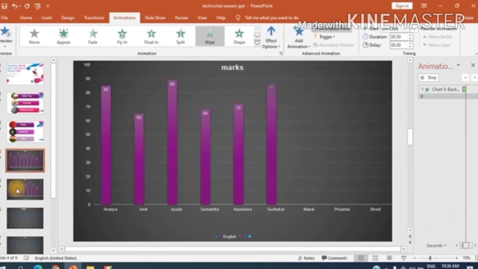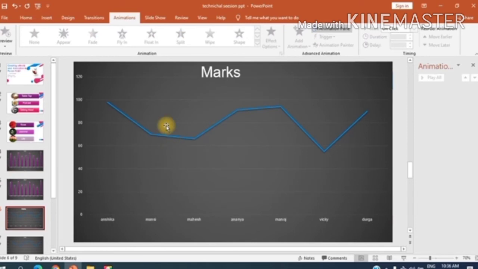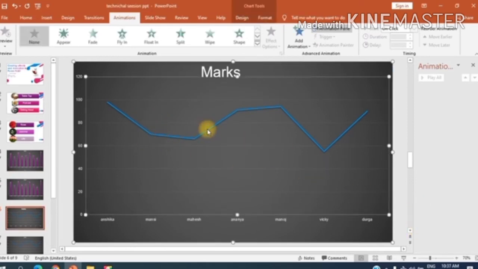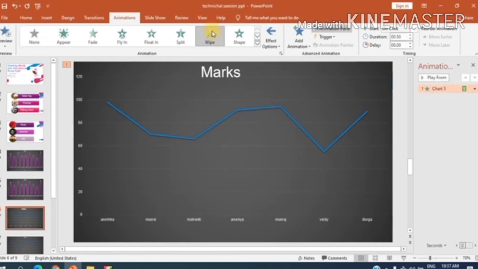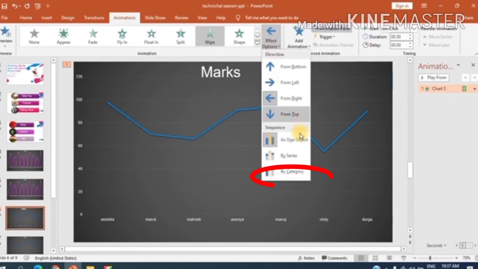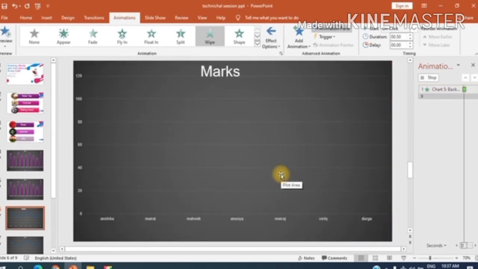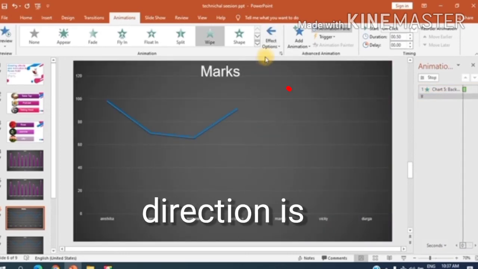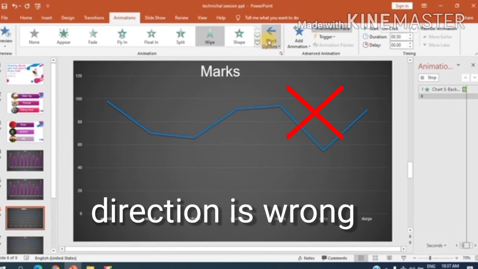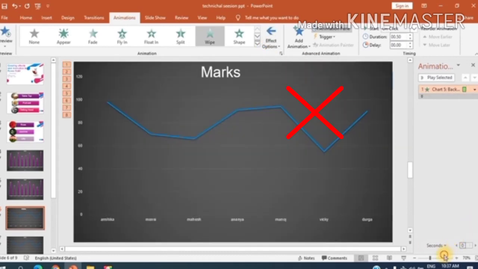Okay. Now let's move on to line graph. Here also, if we want to animate the line graph, again select the graph and then click on wipe option, and in this option go to effect options now and again select by category. The graph now appears like this.